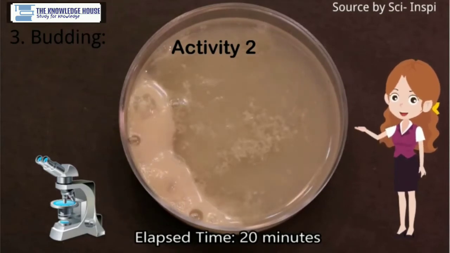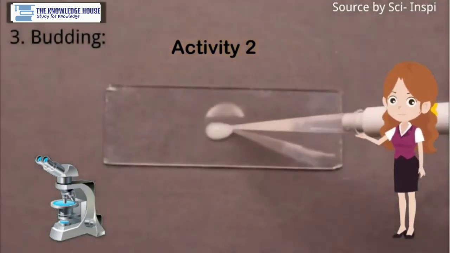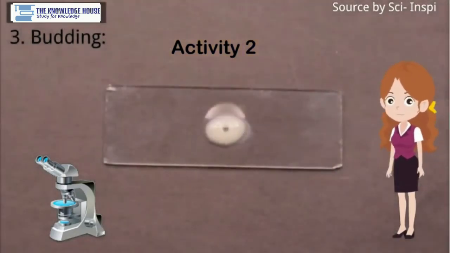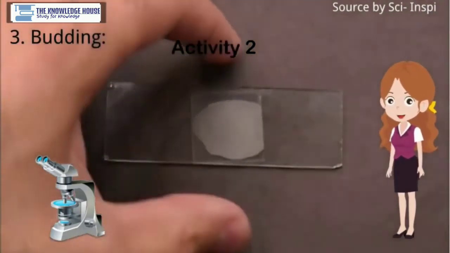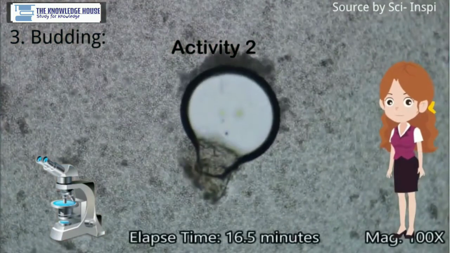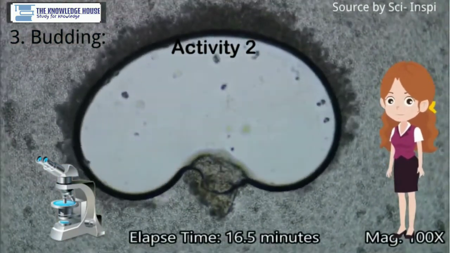A small bulge appears on the surface of the parent cell. This bulge is actually a bud. One of the two daughter nuclei enters this bud. After sufficient growth, the bud separates from the parent cell and starts to live independently as a daughter yeast cell.